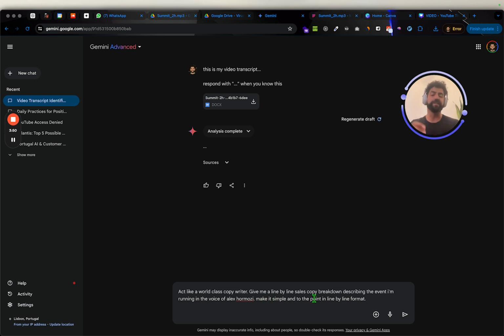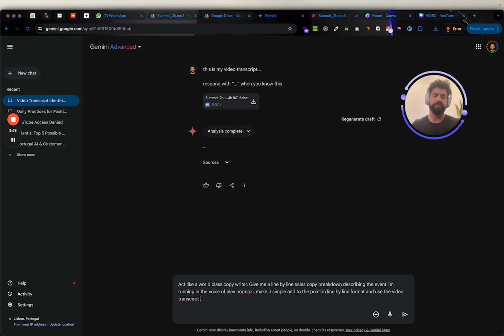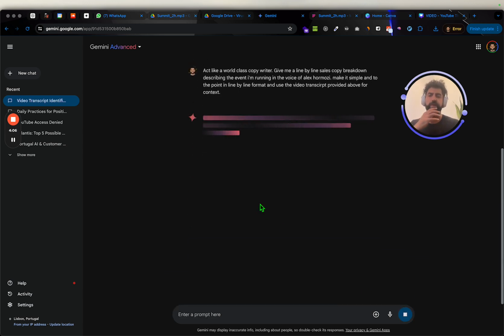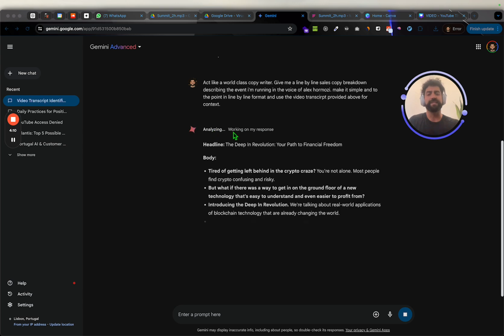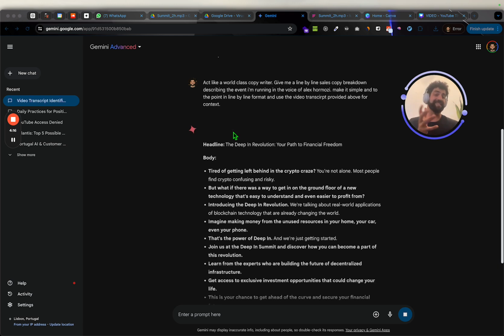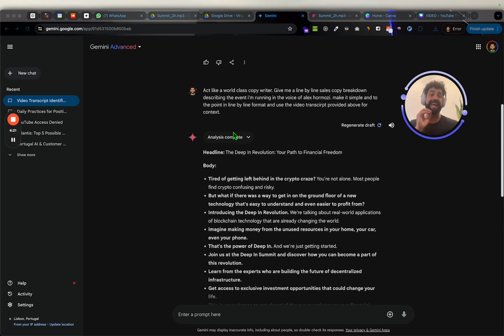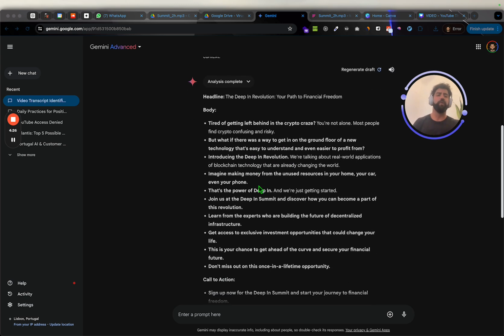And then the format, as I want you to make it simple line-by-line, and use the video transcript provided above for context. So now it has the information that I'm running. It knows the role, it knows the task, it knows the format. So we're going to go ahead and run it, and let's see what it comes out with. So you notice as it's running the prompt, it's saying working on my response, and it's analyzing the document that's being provided. So you want to make sure it's doing that. Sometimes it doesn't always pop up with that, but if we are running this in Gemini, we want to make sure it's analyzing the document and actively working with the document when we're writing the copy. So let's go ahead and see what it came out with.